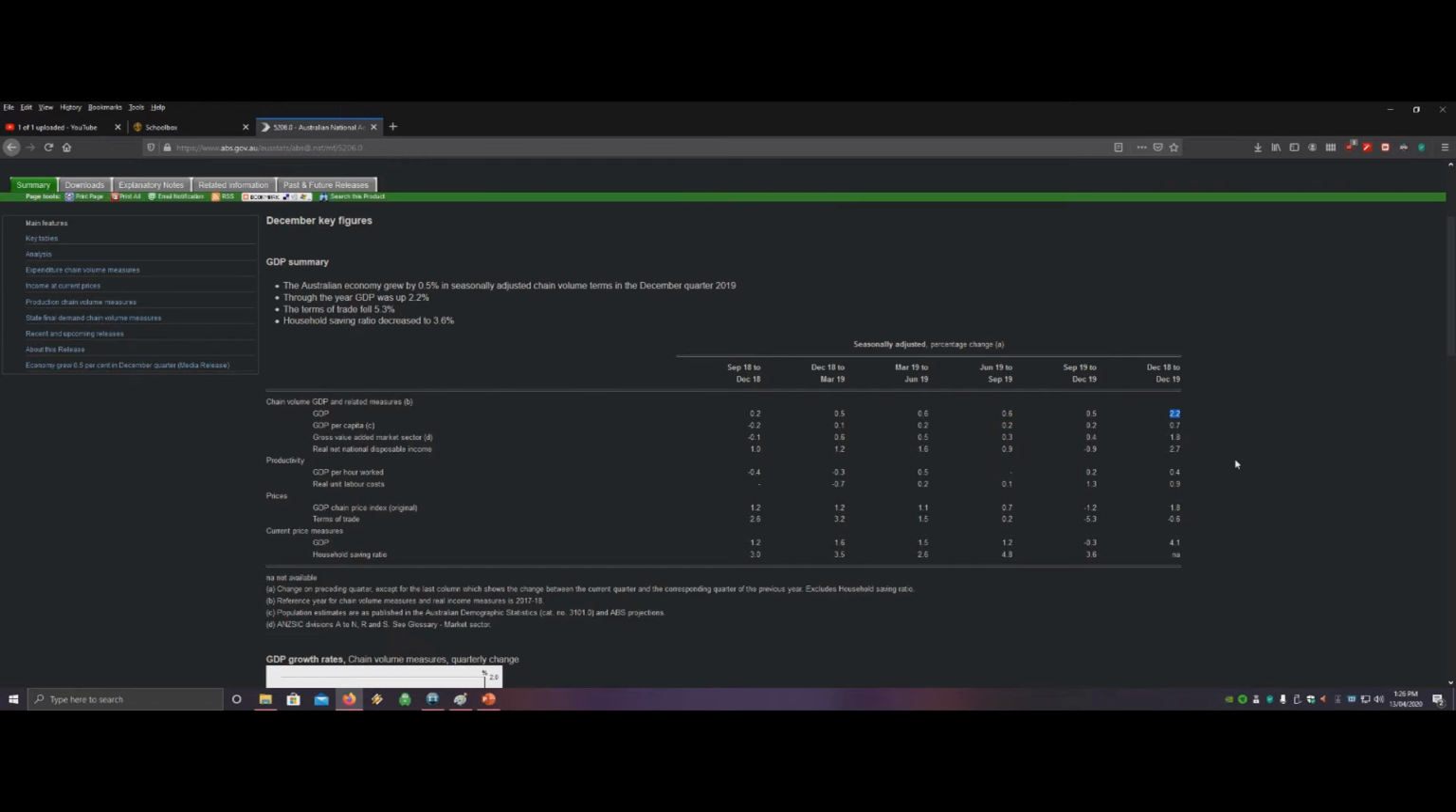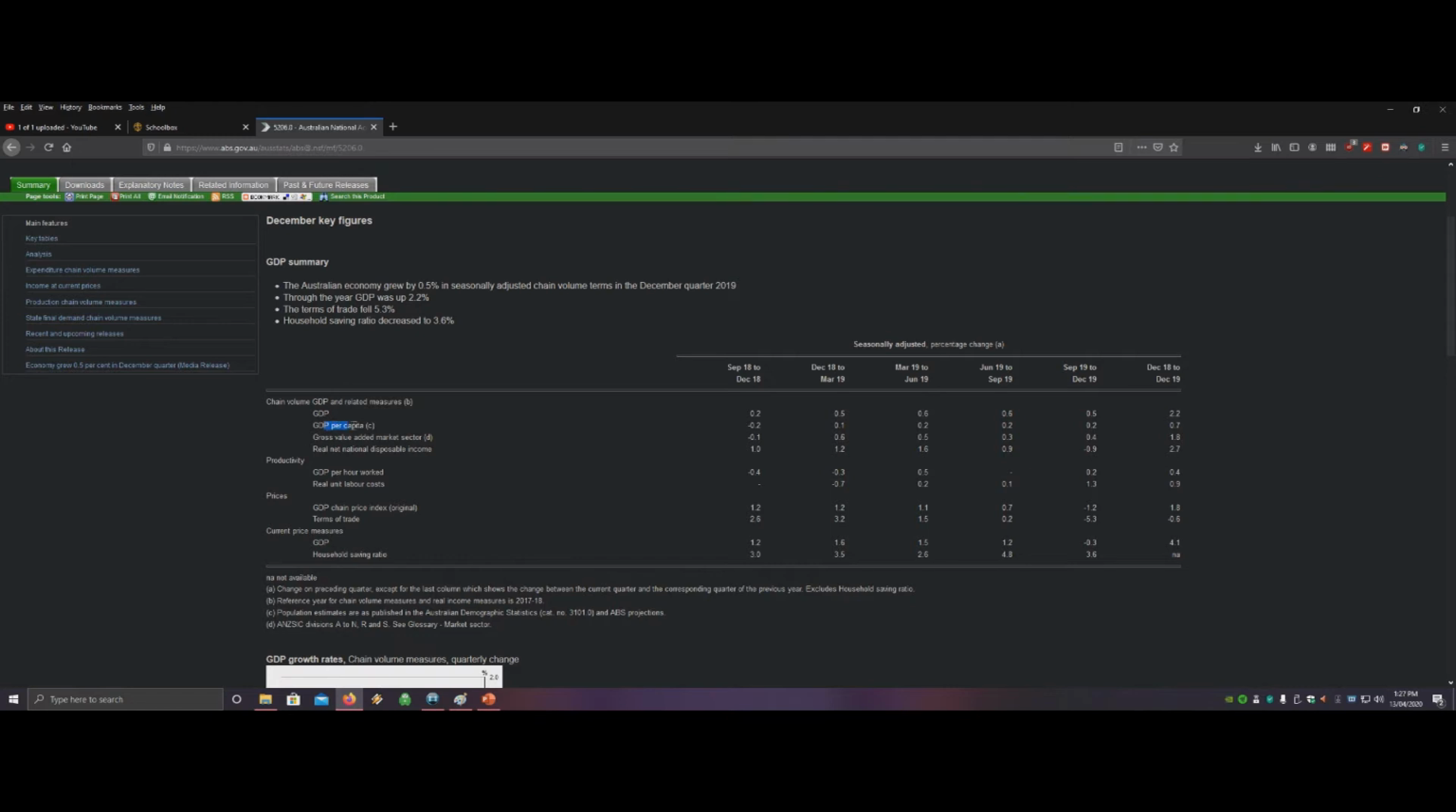It's definitely sustainable, 2.2%, but it's not strong because it's not within the target range of 3 to 3.5%. So from September to December, in the quarter, we grew 0.5%, which is I guess an okay number, but from year to year, that's not so great.